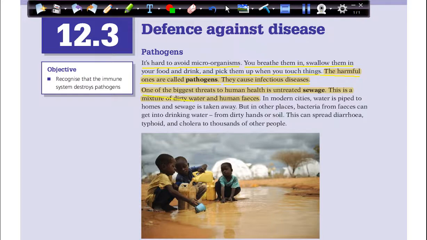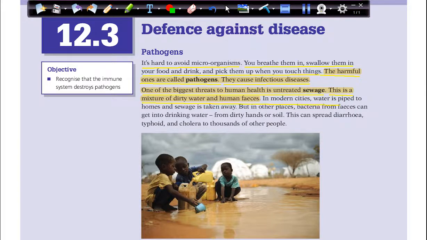One of the biggest threats to human health is untreated sewage. Like the residual from people and from animals. This is called sewage that goes underground. It is a mixture of dirty water and human feces.